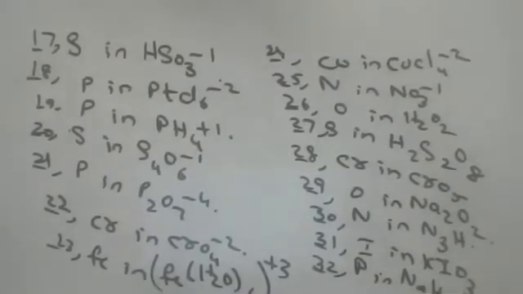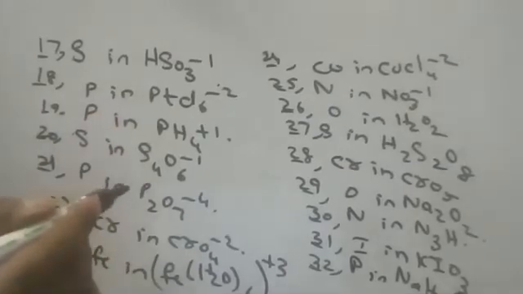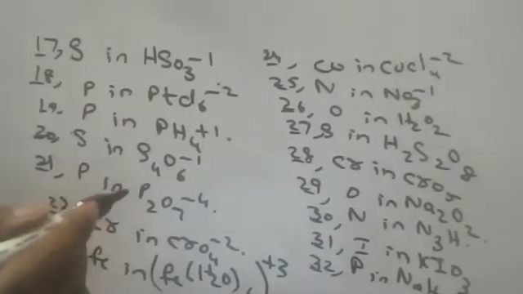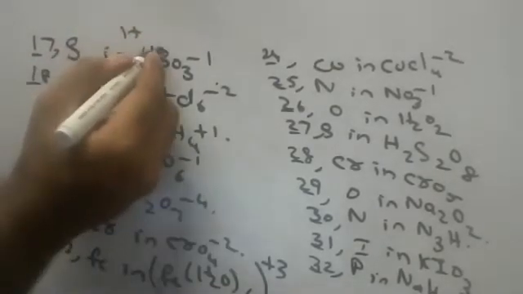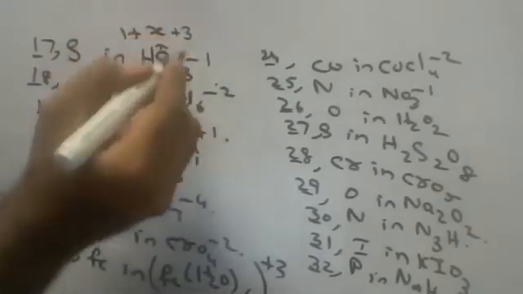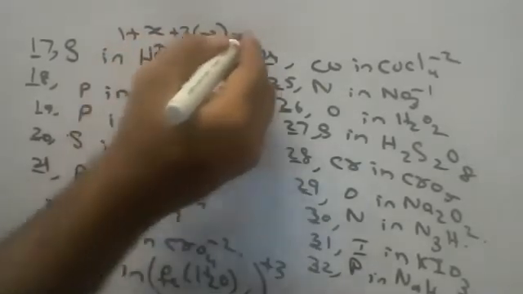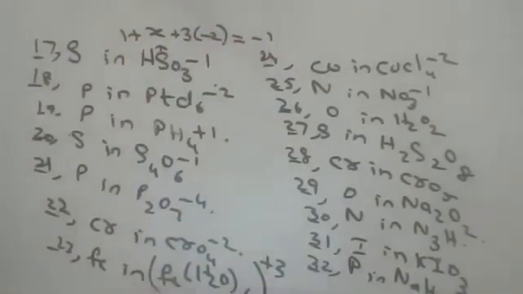Sir, 5 plus 5. No, tell me how to do. You tell me the equation. I will tell because everyone should understand. Only one student please, children, because it is recording. 1 plus x plus 3 into minus 2 is equal to minus 1.